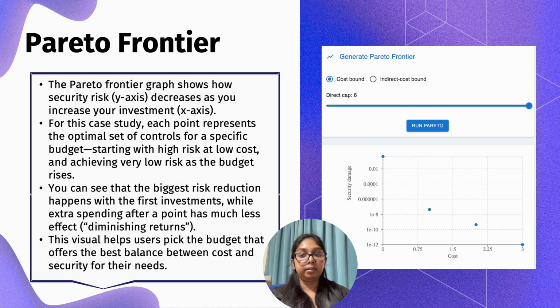The Pareto frontier. This graph visualizes how risk decreases as you invest more. The biggest drop in risk happens with the first few investments. After that, extra spending has less impact. This helps users find the best balance between cost and security for their own needs. Here in the graph, you can see the elbow-shaped curve, which exactly defines that.